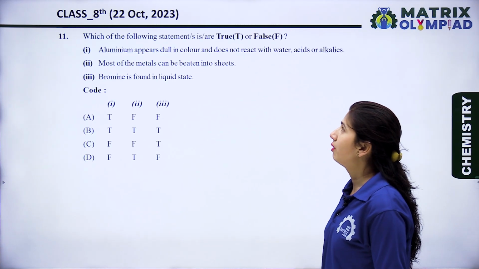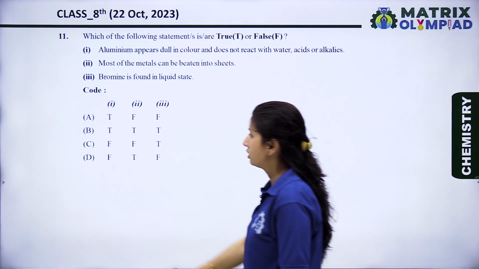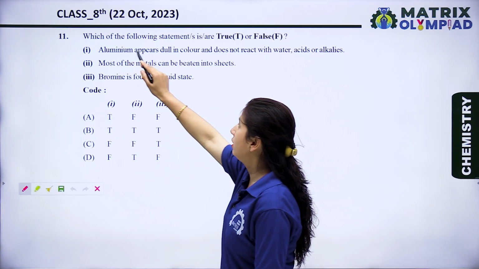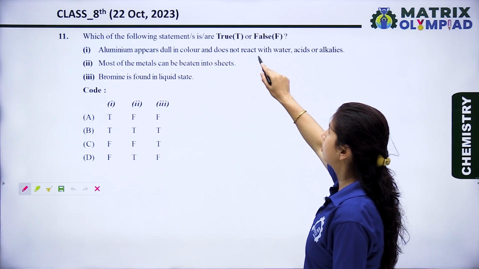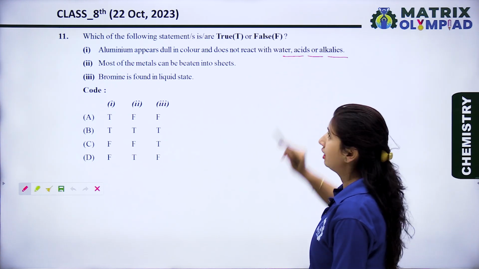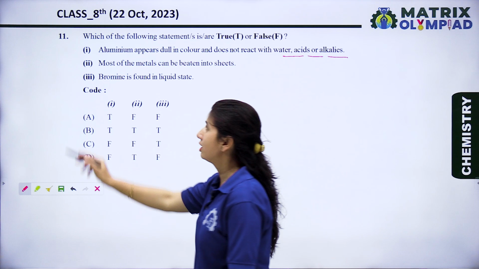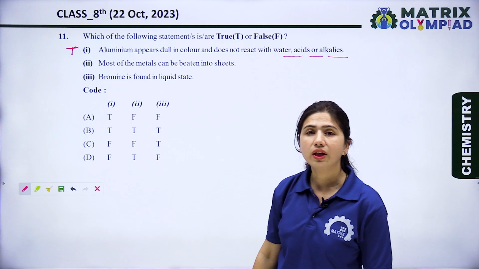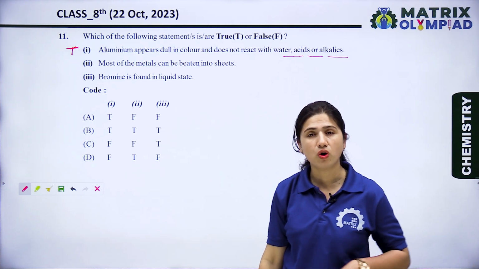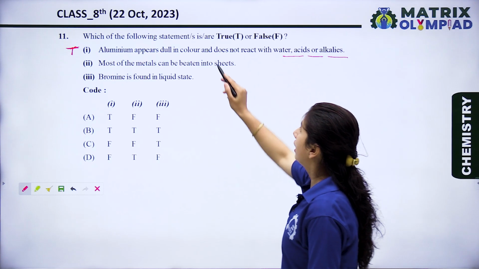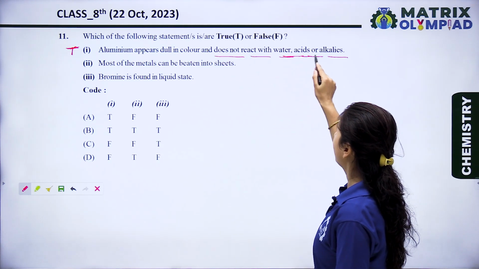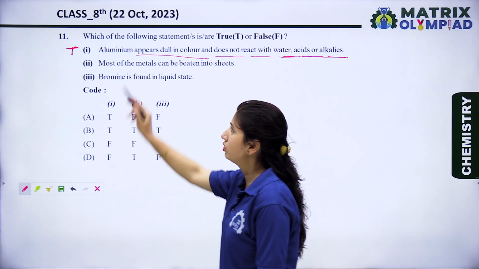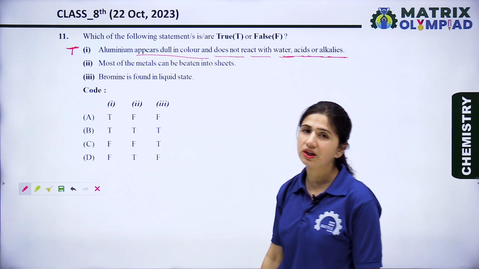Which of the following statements are true or false? Let's see the options. Option first is aluminium appears dull in color and does not react with water, acids and alkalis. Yes, this is a true statement. Why? Because on the aluminium there is a layer of aluminium oxide, and because of that layer it does not react with water, acids and alkalis and appears dull in color.